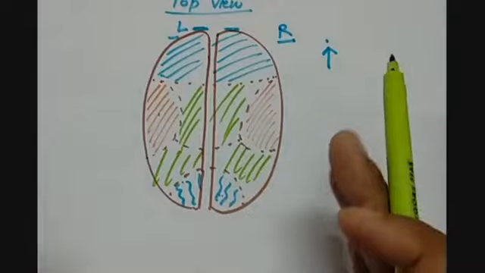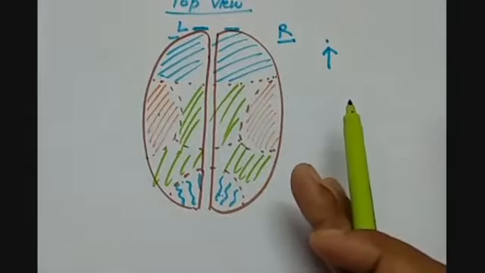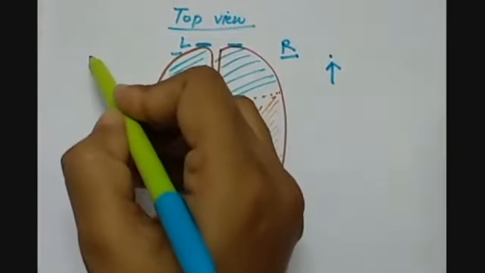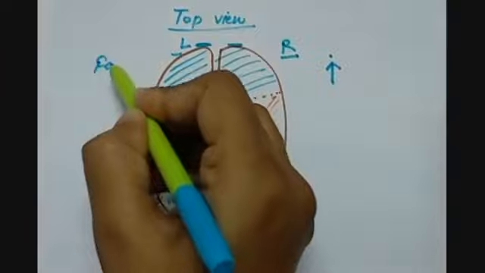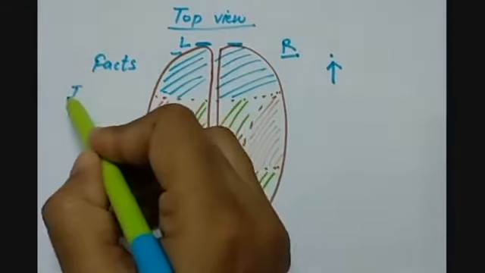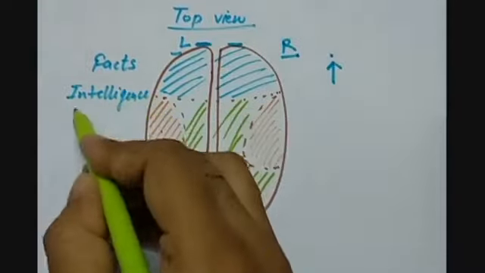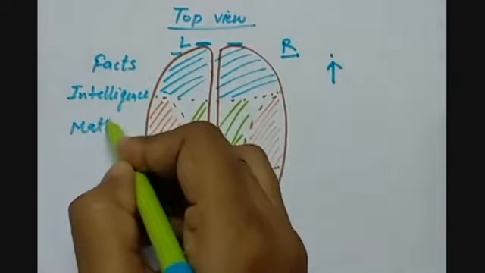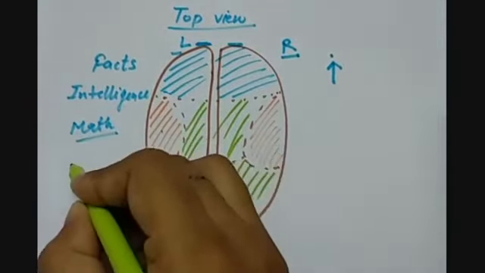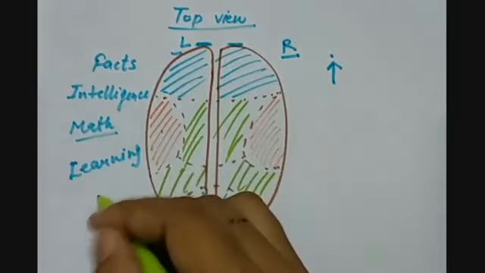Now these two parts of the brain perform differently, because the left part is responsible for facts, creating memories, intelligence, mathematics or the calculations that we do, some kind of learning process and analysis.